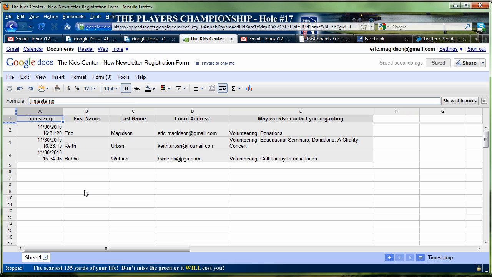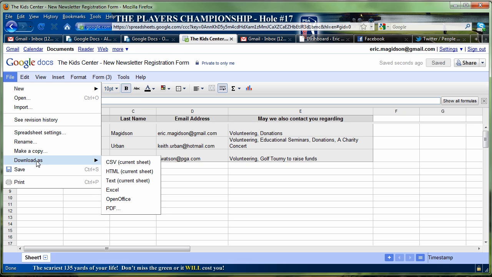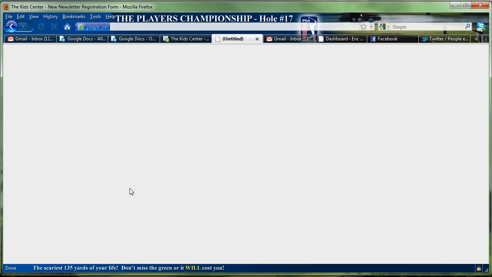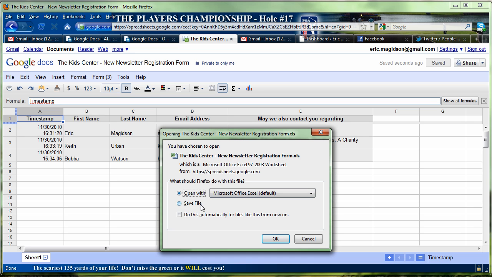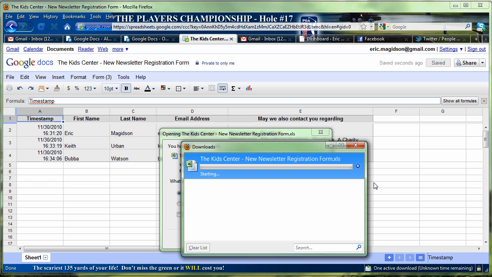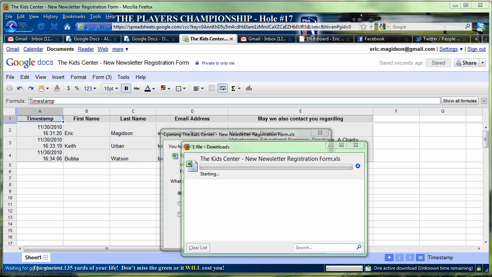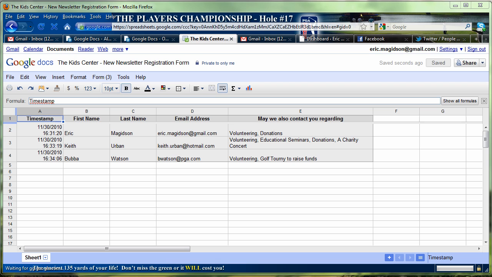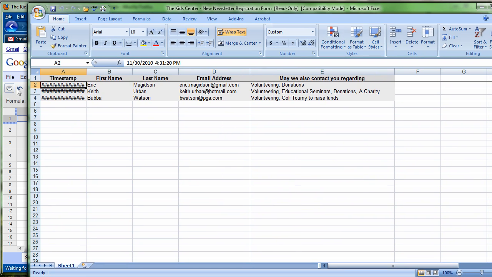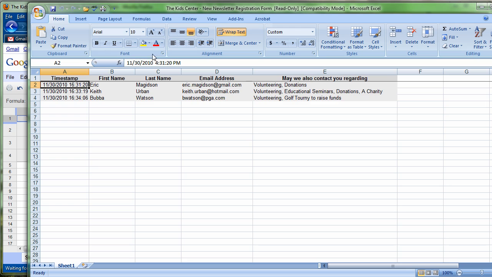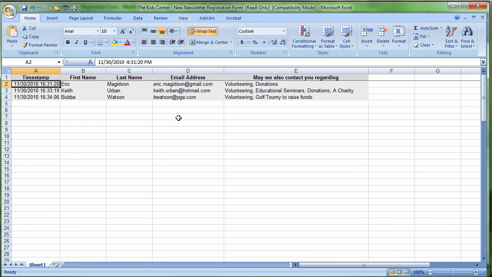So from here, with this being in a spreadsheet, now this is in Google Docs, but notice all I have to do is download as. I can do it as an HTML, or I can do it as an Excel spreadsheet. If you notice, I'm going to open this up. It'll probably open on one of my other monitors. It did. So once it completely opens, I'll bring it back. There it is right there. Widen that up, and you can see it's in Excel.